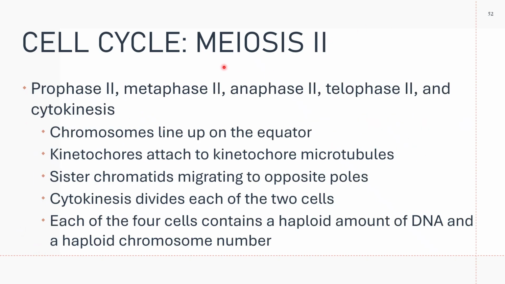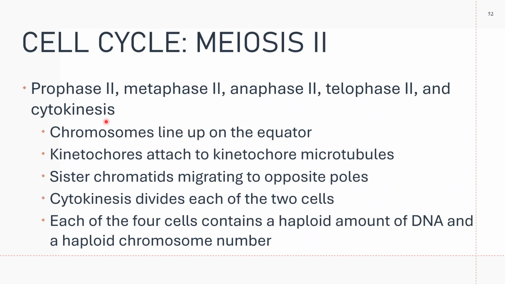Meiosis 2, as we said earlier, is very similar to the events in mitosis. In prophase 2, the chromatin condenses. In metaphase 2, the chromosomes line up on the equatorial plate, and the kinetochores attach to the kinetochore microtubules.